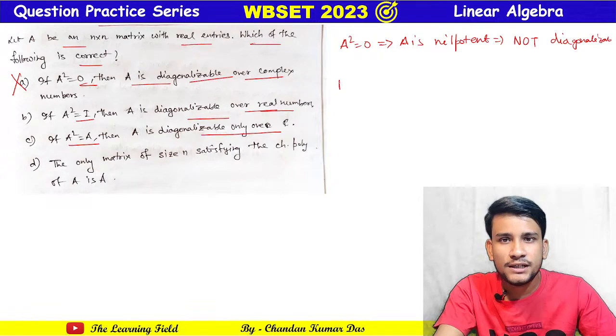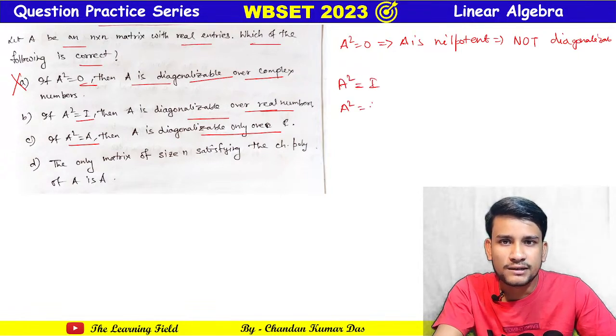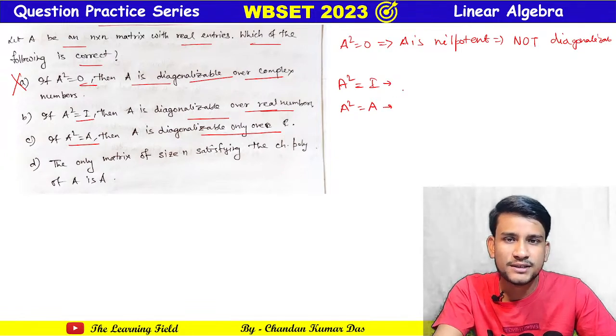See, if A squared equals I or A squared equals A, then this is an involutory matrix, and this is an idempotent matrix.